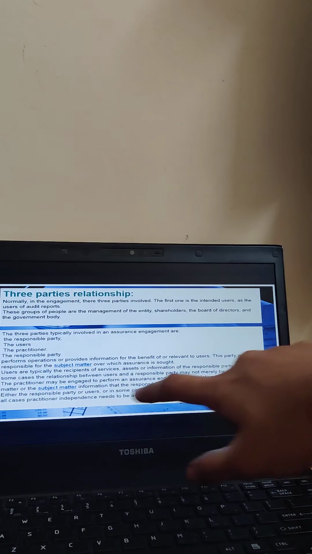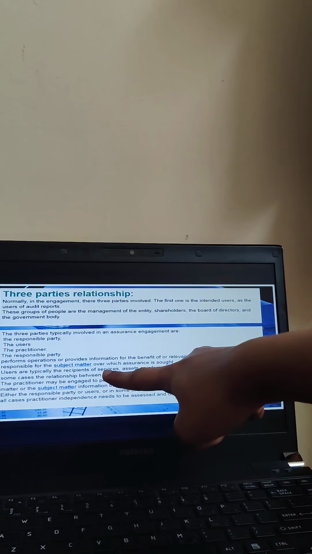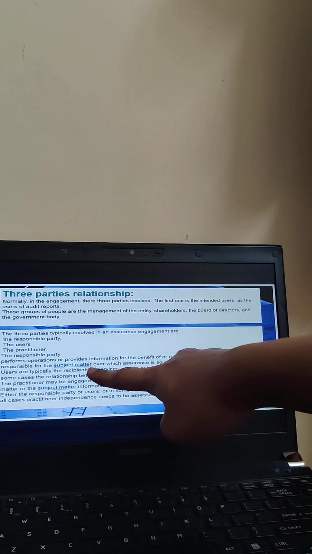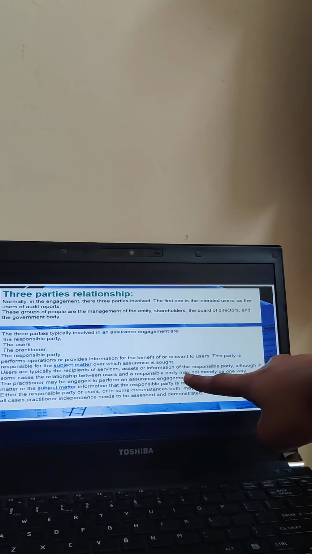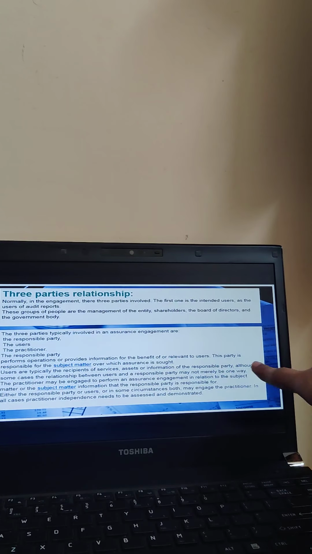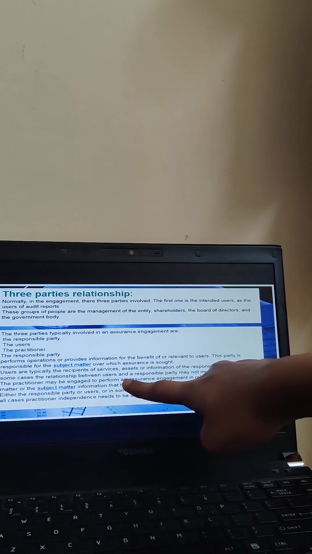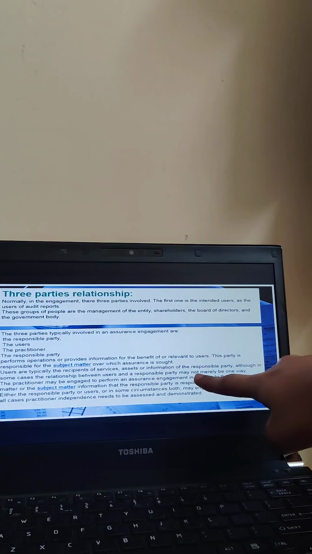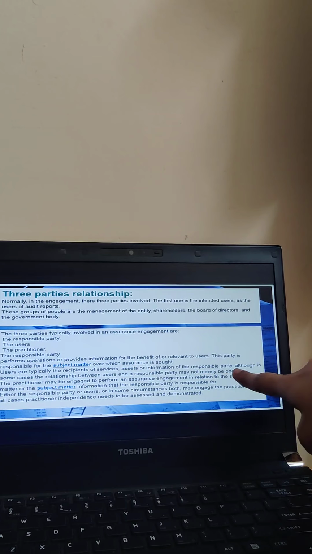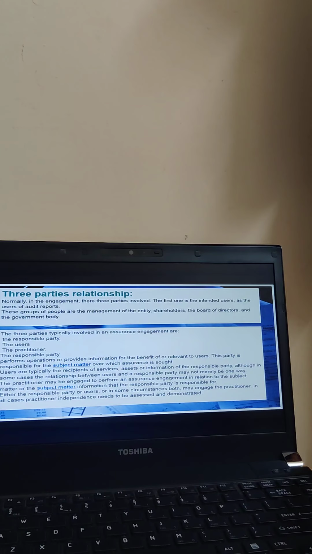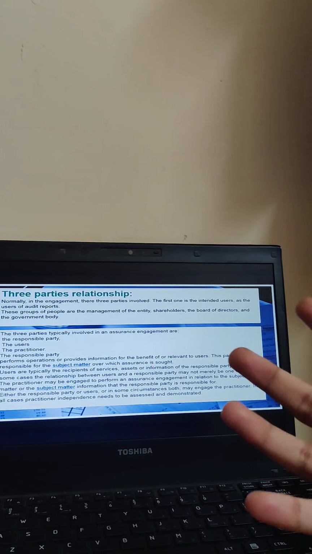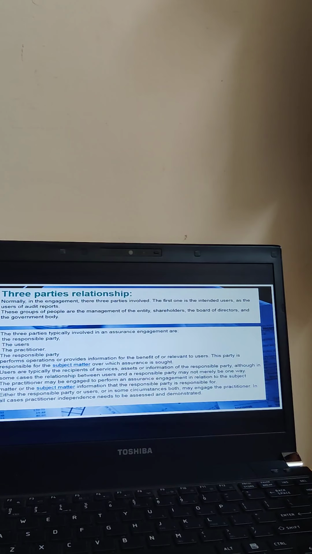Okay, now next is the users. Users are basically typically the recipients of services, assets or information of the responsible party. Although in some cases the relationship between users and a responsible party may not merely be one way. Users could be anyone of that. Basically the relationship could be different.